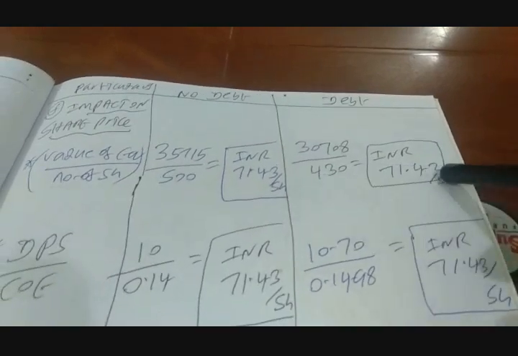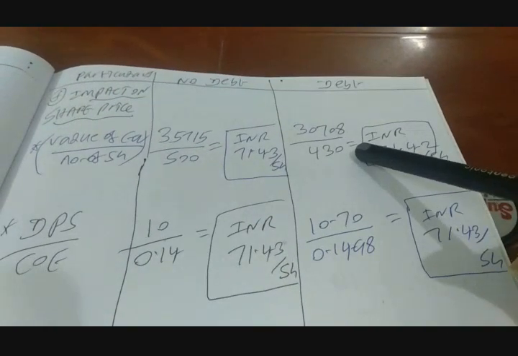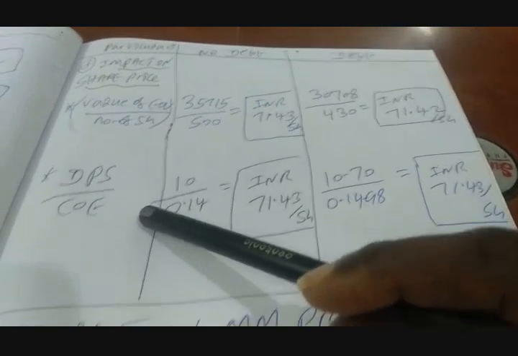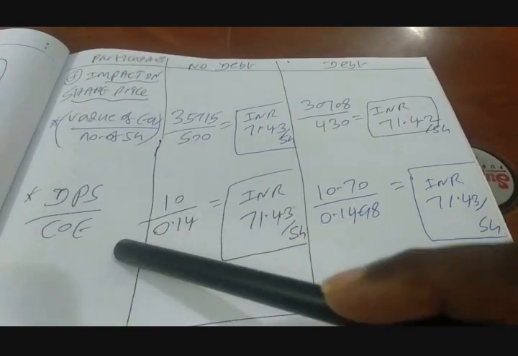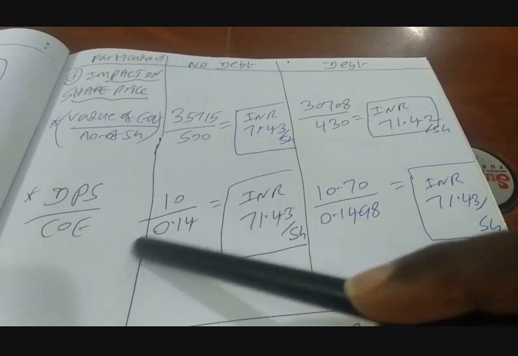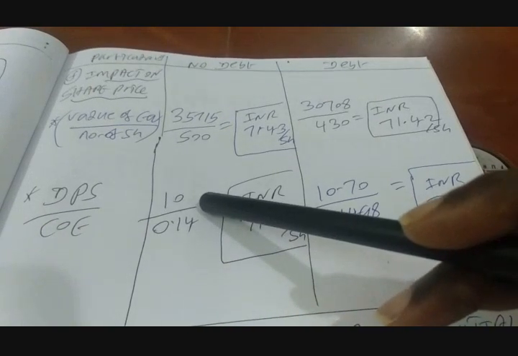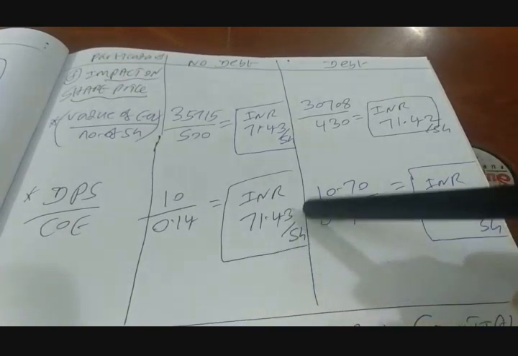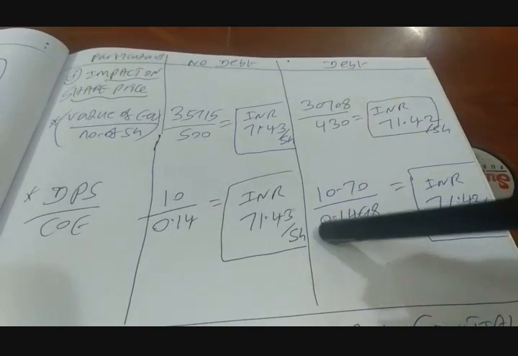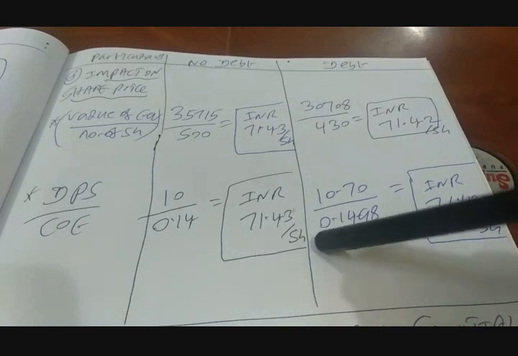More or less same. So that means it's not changing, right? Yeah. Let's go for the second method of computing share price. The formula is simple: dividend per share divided by cost of equity. Dividend per share under the no debt option is 10, divided by cost of equity 0.14, gives us the share price of 71.43 INR.